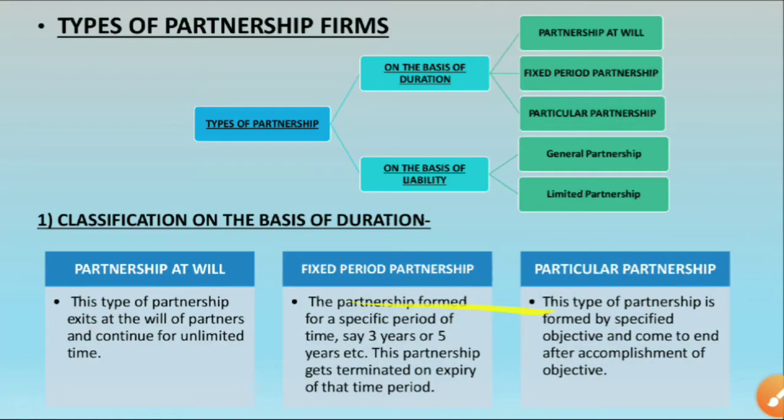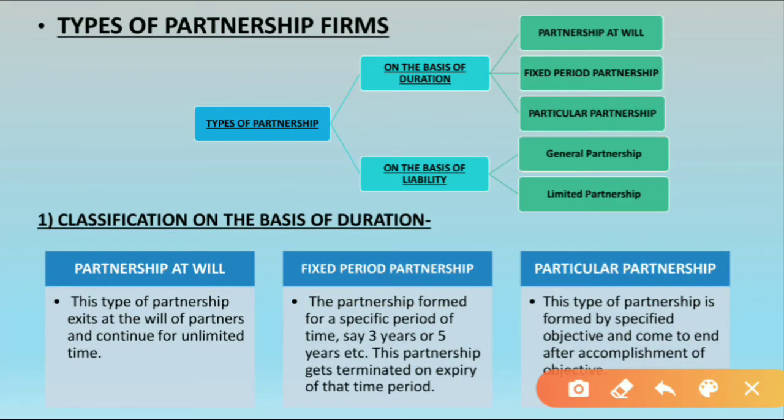So these were the two categories of partnership firm which we have studied, on the basis of duration and on the basis of liability. This is known as the different types of partnership firms which we have studied now.